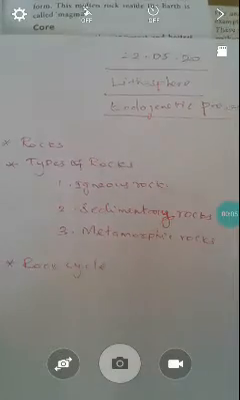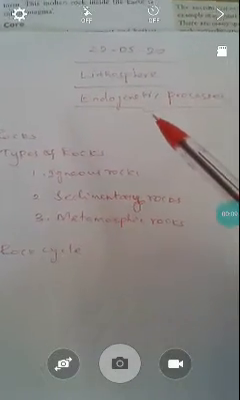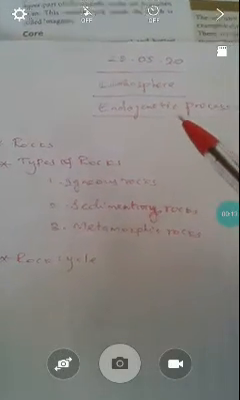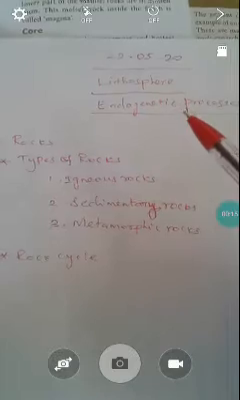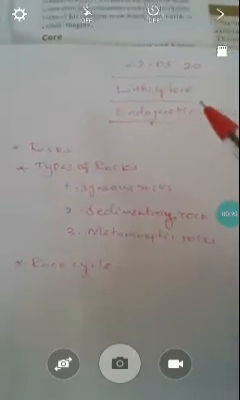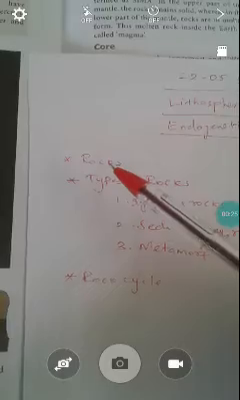Good morning, students. Today we are going to continue yesterday's lesson on the lithosphere. It is the endogenetic process. Endo means interior. So what are the processes that happen in the interior of the earth? About this lesson, yesterday we saw a few topics, and today we are going to see the following topics: